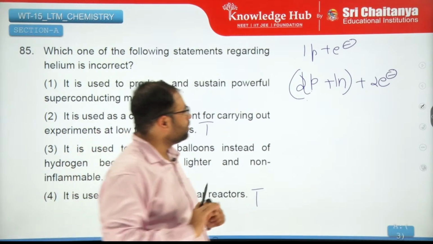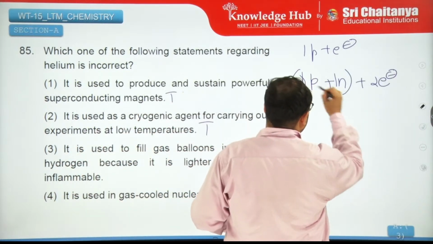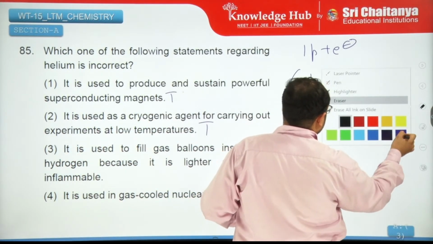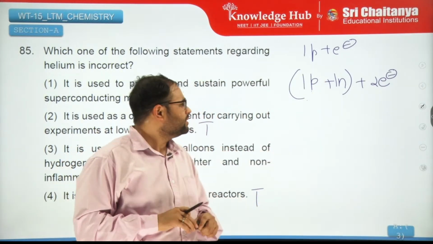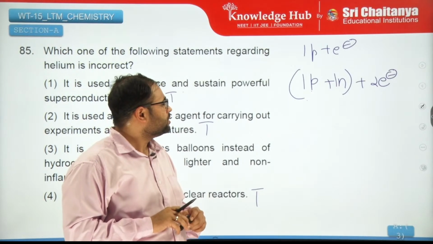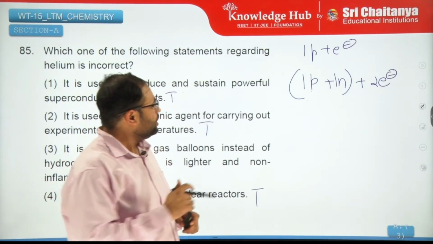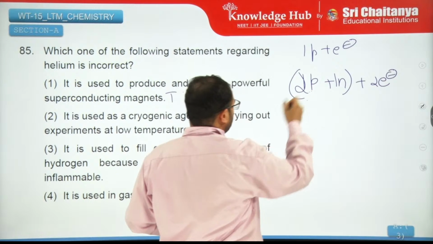So, one minute. Yeah, this is fine. Has 1 proton and 1 neutron, and it needs to have 2 protons, correct, sorry.